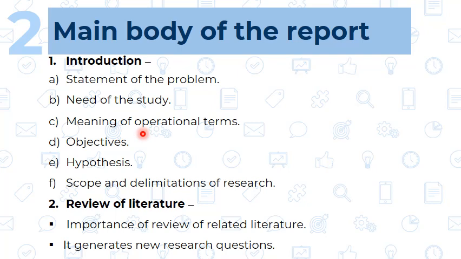Whenever we review the earlier literature which is relevant to our research problem, it is going to give us new ideas for our research. This new research question, means whichever is our existing research problem, that research problem idea we are going to get from this review of the literature.